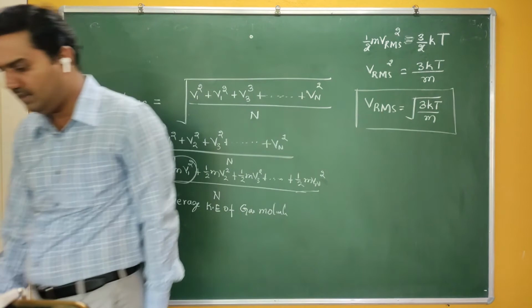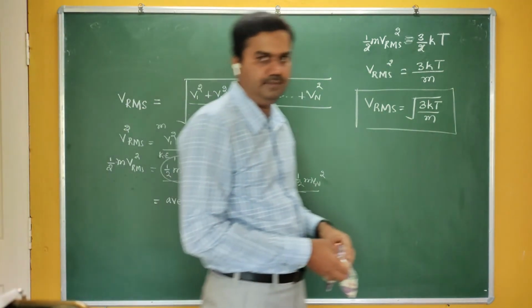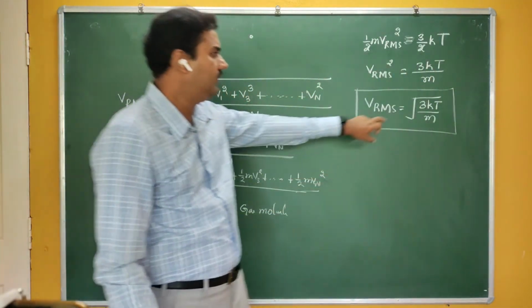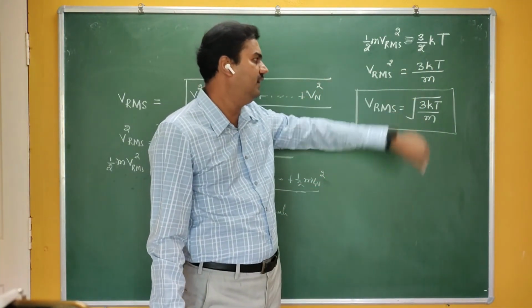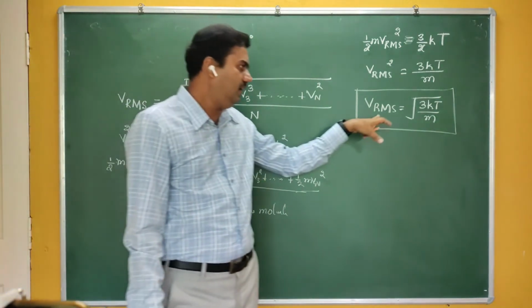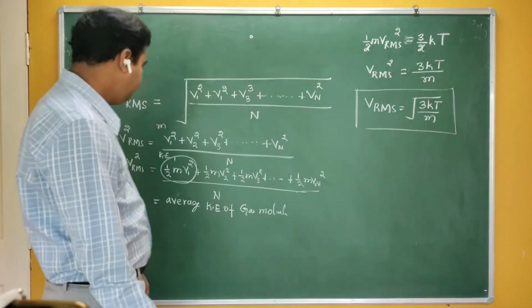It is a large quantity. In the problems you will come to know that they are of the order of the velocity of sound. They are not a small quantity. Therefore we can measure V RMS by using this formula. The earlier expression is only for the definition; to measure V RMS you require this particular formula, root of 3 kT by m.